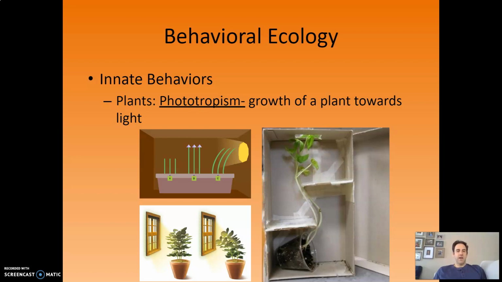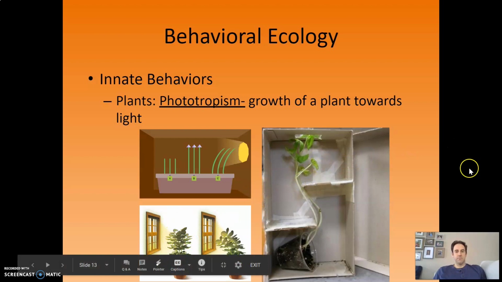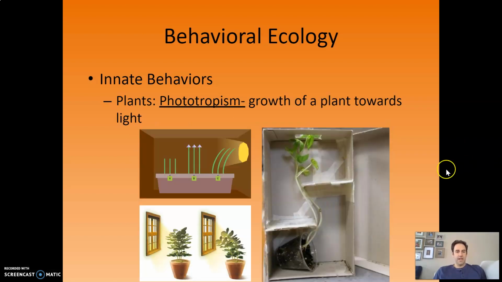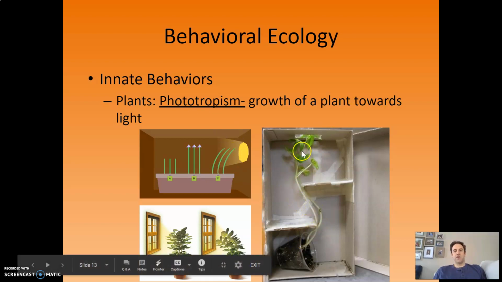And an example of this is phototropism. Phototropism is the growth of a plant towards the light. You may have seen this at your house. If you just have a potted plant sitting by a window, that potted plant will eventually start to bend towards the light. And I like to mess with my house plants. I'll rotate them so now it's facing the inside of the room. And then sure enough, within a few hours, it bends back towards the light and you flip it back and forth and play around with it. Here's another example of that too. And then a more dramatic example where it's kind of weaving.